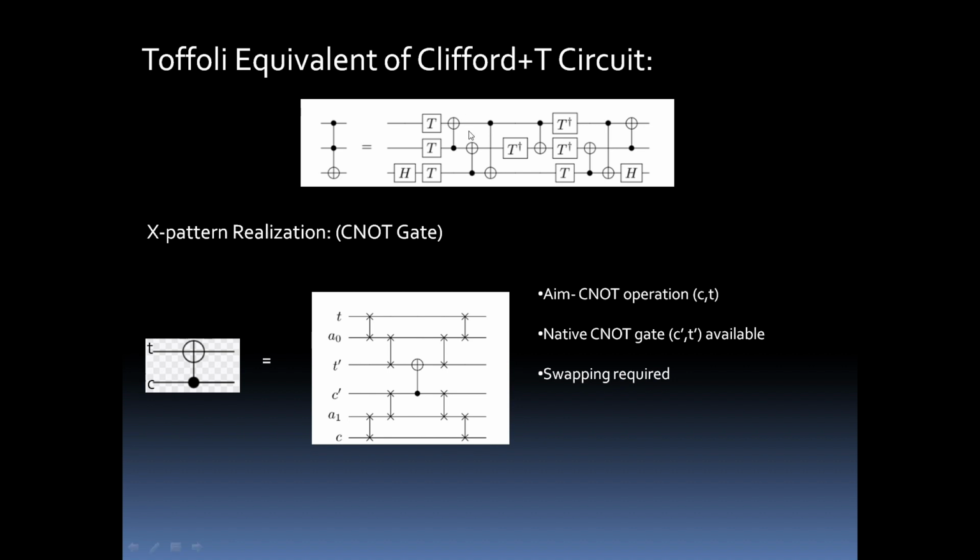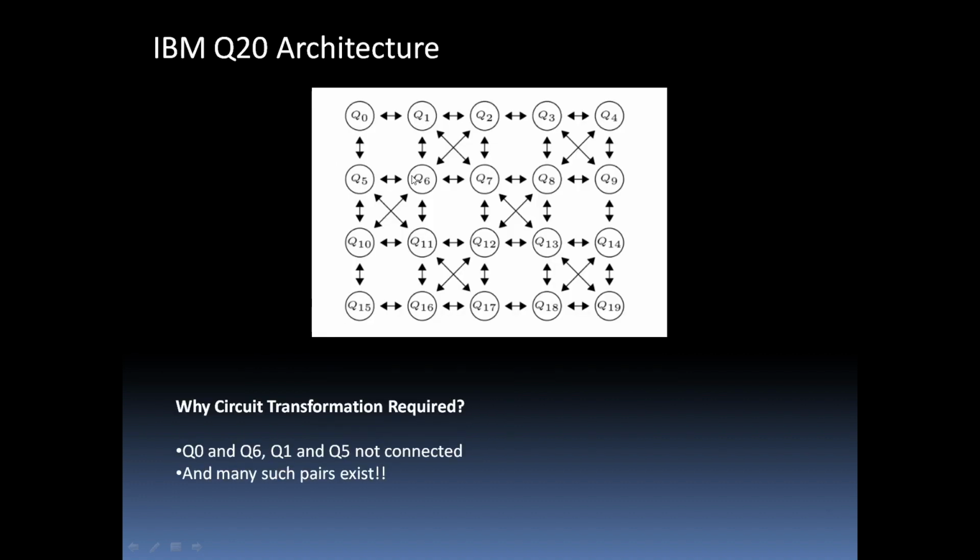Now as we know that this is equivalent to this kind of C naught gate, at the end of the day we have to perform this C naught gate operation between these two qubits, this and this. Now Q0 and Q6 do not follow the nearest neighbor constraints, and we want to perform a C naught operation between Q0 and Q6. How do we perform that? First we have to do the swapping. We have to bring Q0 to Q5, and then this C naught gate. We call this a native C naught gate because it follows the nearest neighbor constraint. These are native between Q6 and Q7. We have native gates, right?